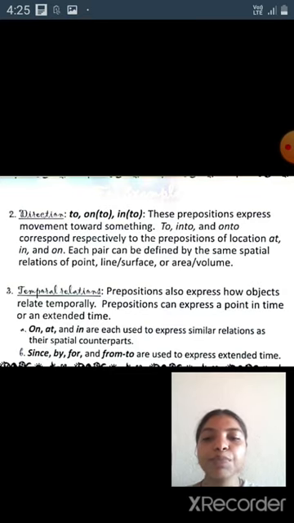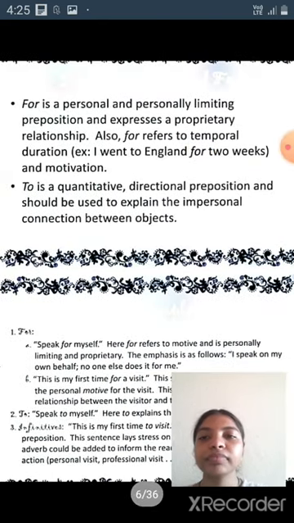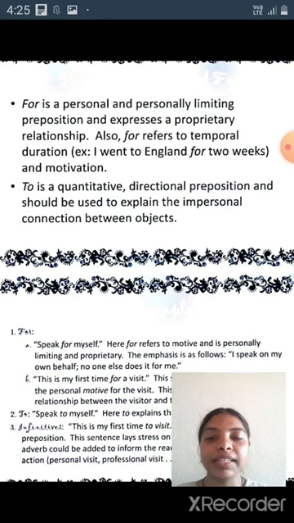Next, since, by, for, from and to are used to express extended time. Next, for is a personal and personally limiting preposition and expresses a priority relationship. Also, for refers to temporal duration. Example: I went to England for 2 weeks.